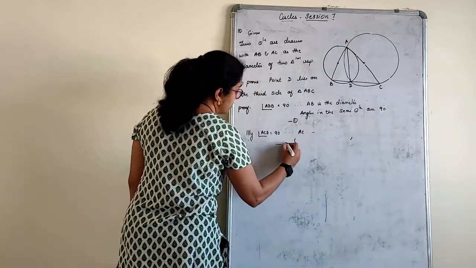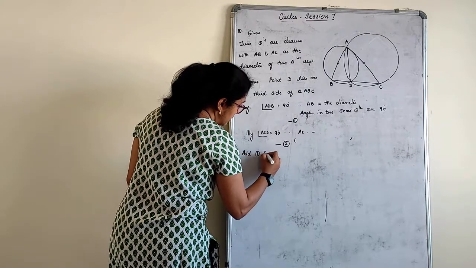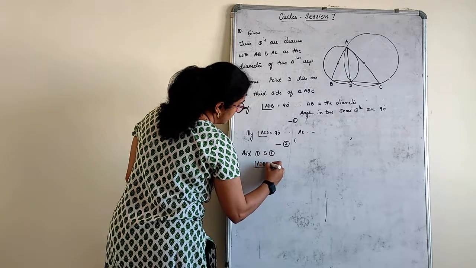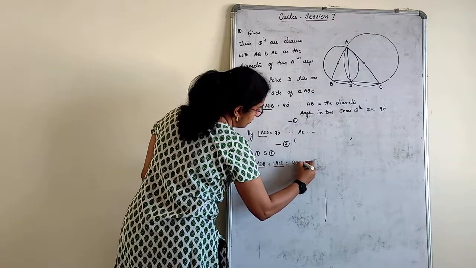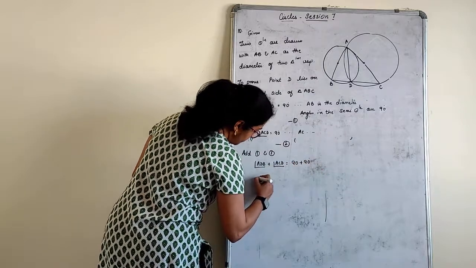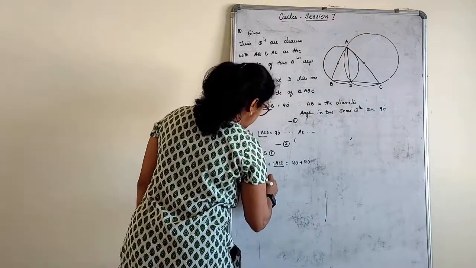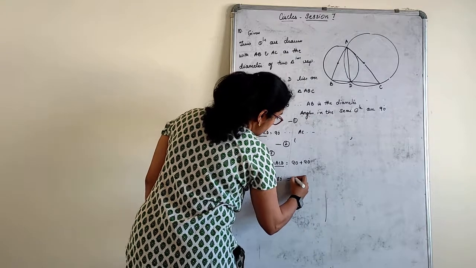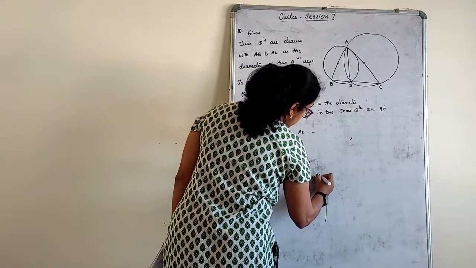Angles in the semicircle are right angles, equation 2. From 1 and 2, angle ADB plus angle ADC is equal to 90 plus 90, so angle BDC is equal to 180, which is nothing but a straight angle.